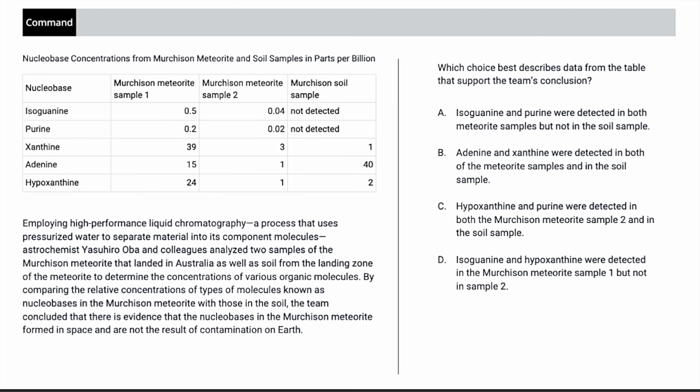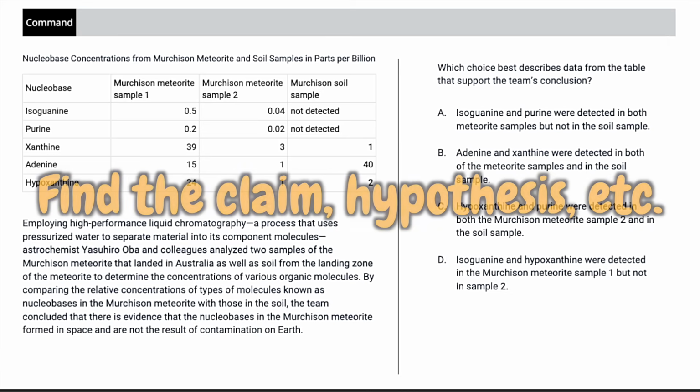But what about these hideous things, you're wondering, where we have graphs? These are also considered command of evidence. They're a different kind of command of evidence, but you're going to encounter at least one of them. And the great news is we could kind of treat them the same way. We're going to focus on supporting, in this case, the team's conclusion.